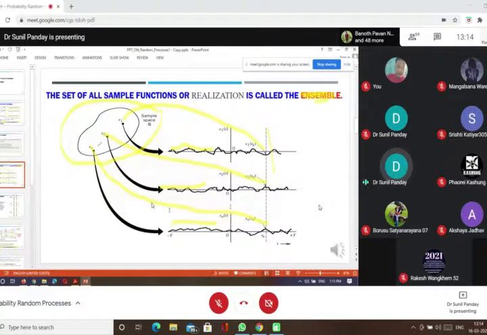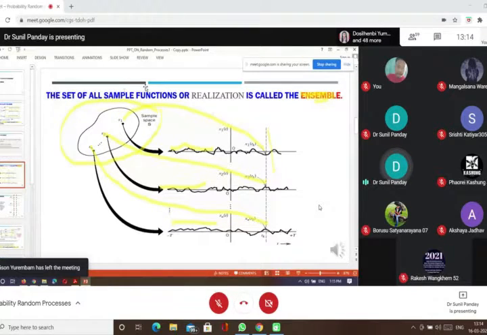So again, we define some terminology related to random processes. This is the sample space you can see here, and S contains the points S1, S2, Sn, and these are the waveforms. S1 is going to this waveform, S2 is going to this waveform, and Sn is going to this waveform.